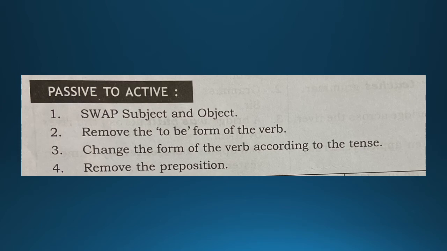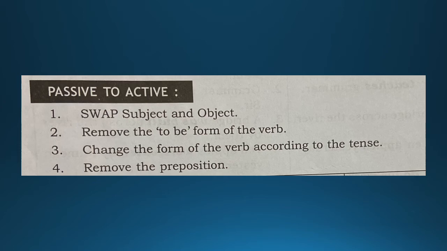New topic around over here is what? Active, that is from passive to active. Now we are going to do passive to active. There are certain rules to be followed. How we had for active to passive, in the same manner we have certain rules to be followed when we are going to change a passive sentence into an active form.